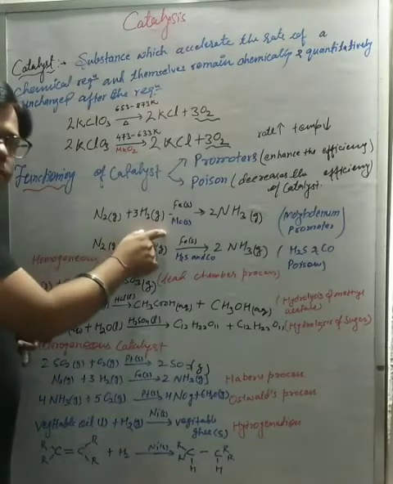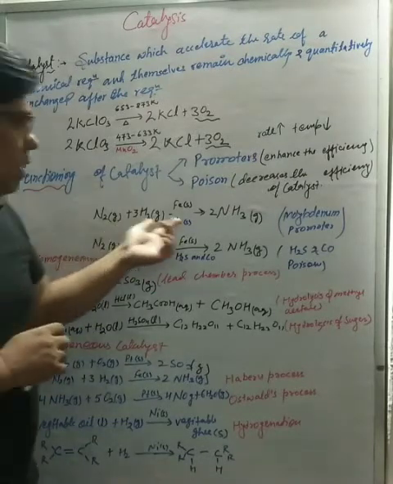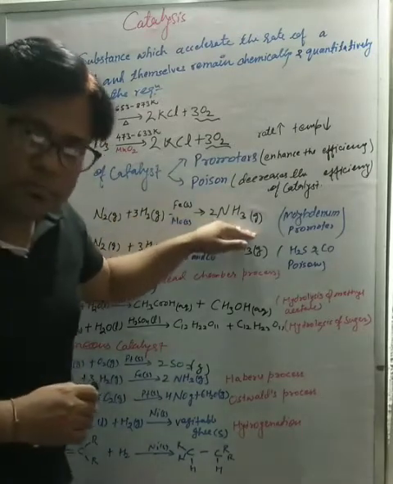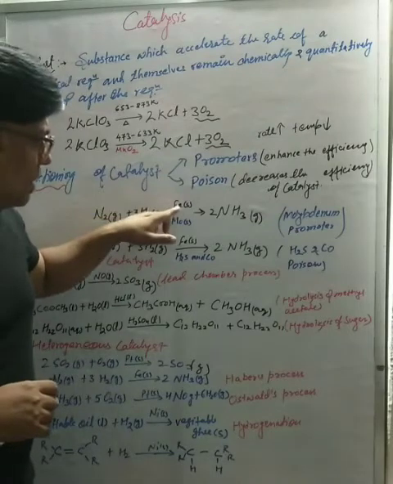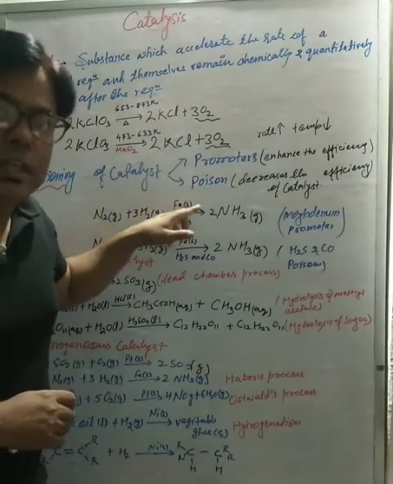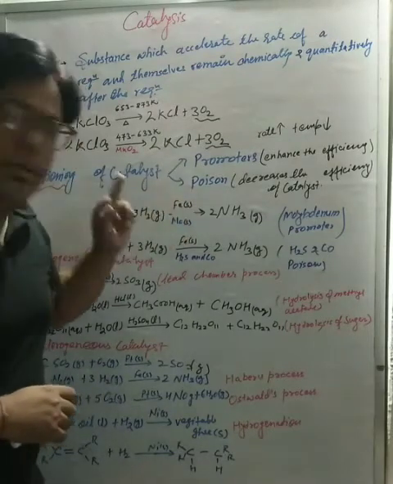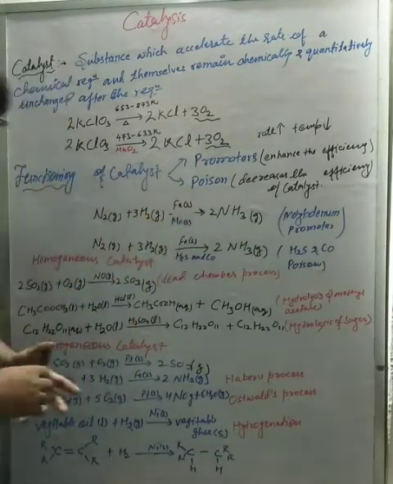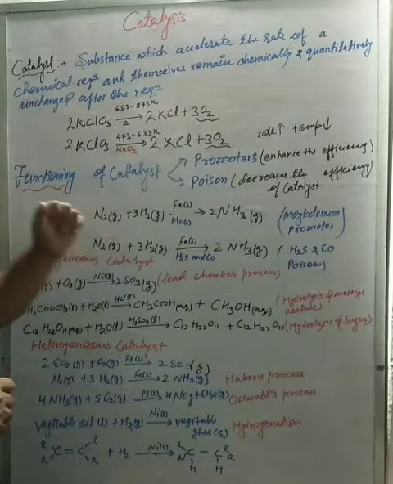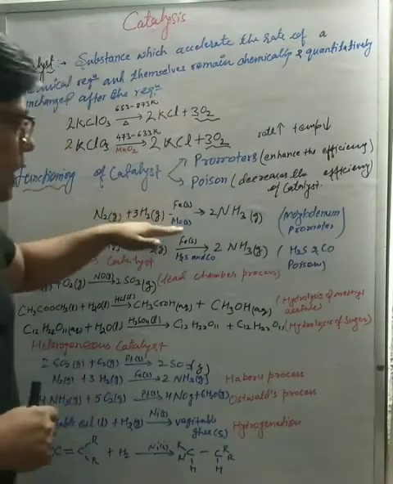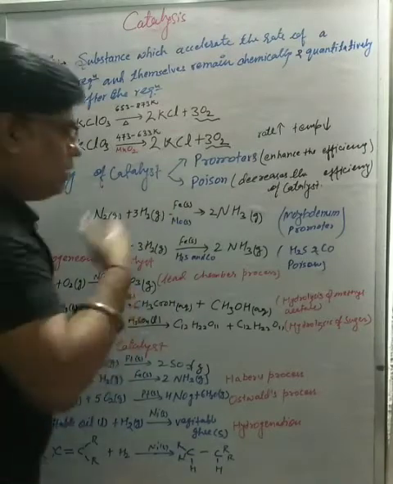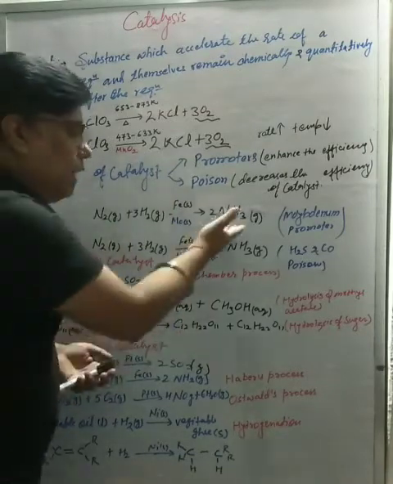When N2 reacts with H2, that is called our Haber process. When nitrogen reacts with hydrogen, it gives ammonia, in the presence of iron, which is in solid state. Here iron is our catalyst. When we add Mo, molybdenum, in it, the rate of reaction increases and now we have more amount of NH3.